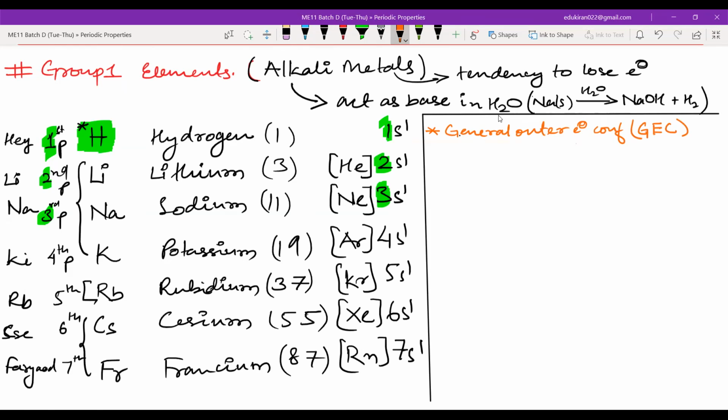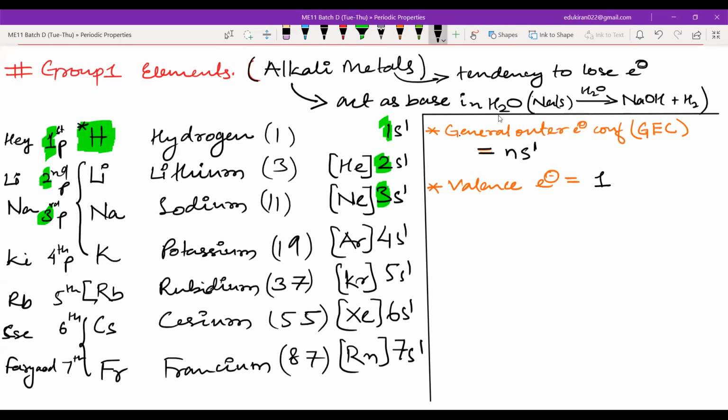GEC for the group 1 elements is equal to ns1, where n is the period number, the shell number, and s has only 1 electron. Now, how much is the valence electron? Can you see the valence electron? All of them have valence electron 1.